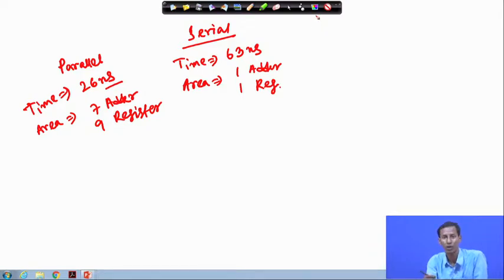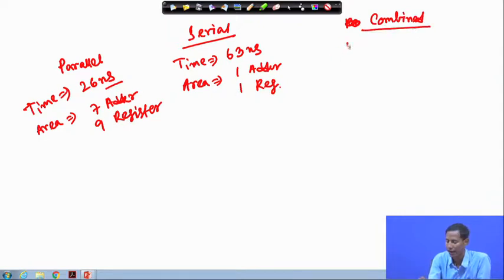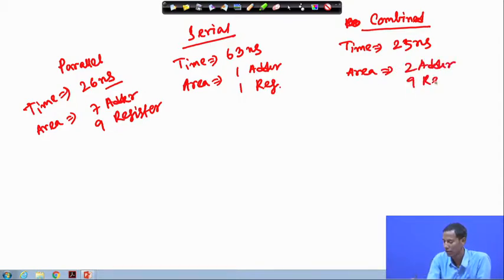For this particular implementation, if I consider this as a combined mode, at that time the time requirement is how much? 25 nanosecond, area is 2 adders and 9 register.